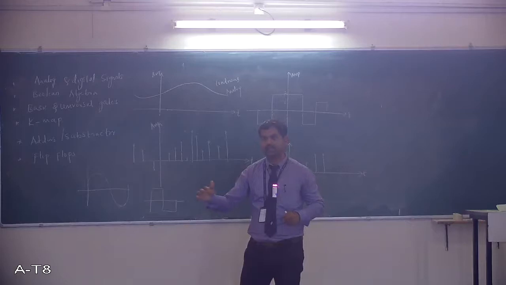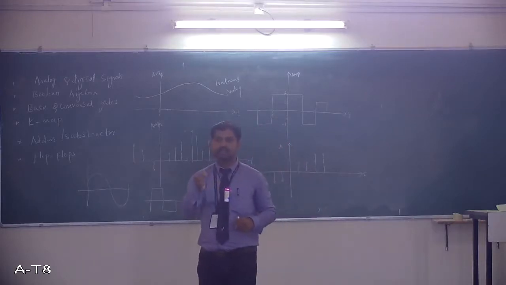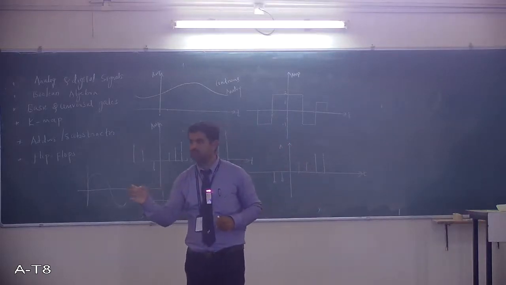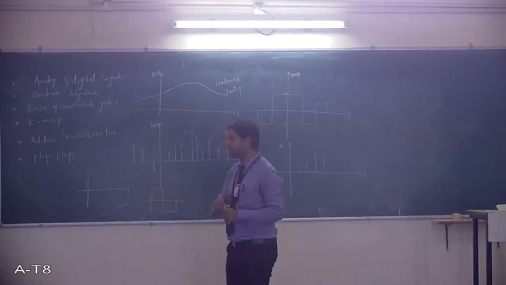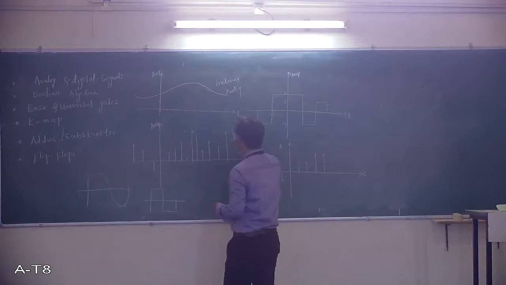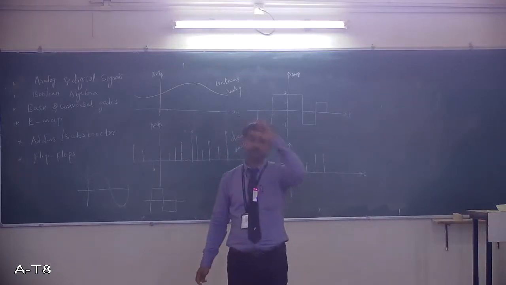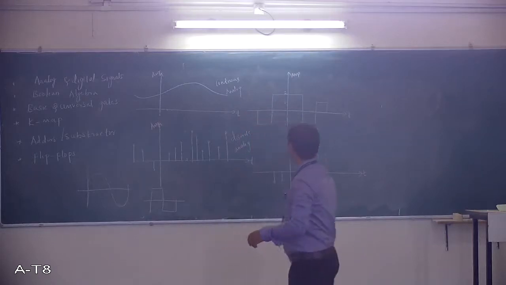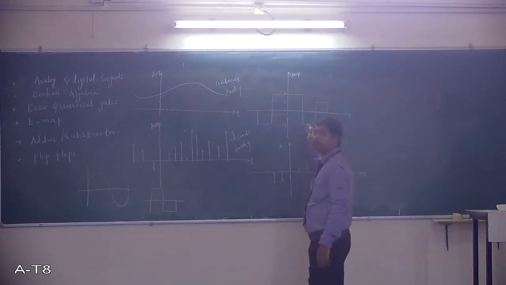But if you look at the x-axis, the signal is not represented at every instant, only at certain intervals, so it is a discrete analog signal, right?